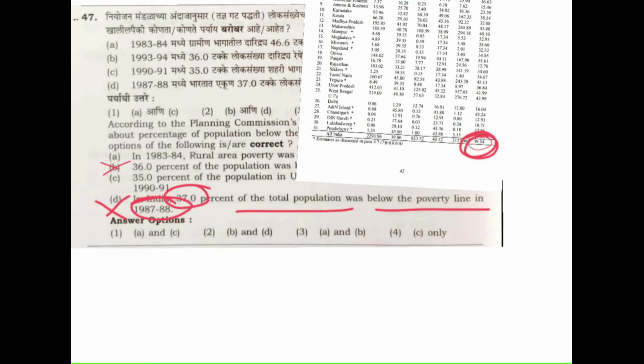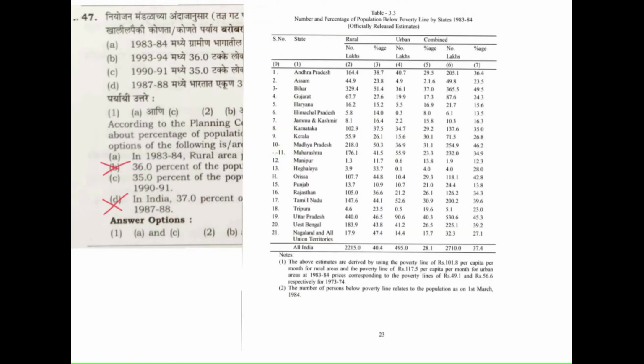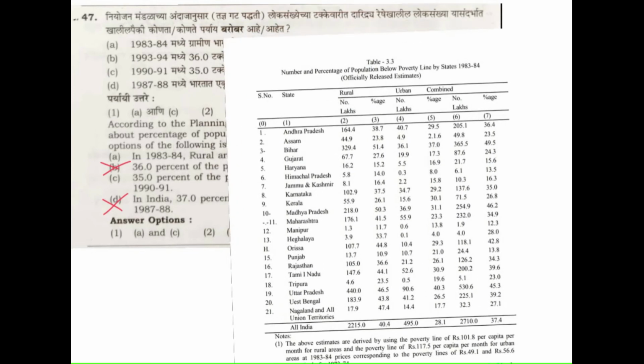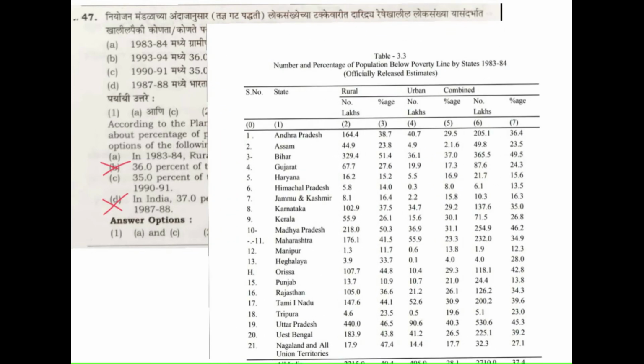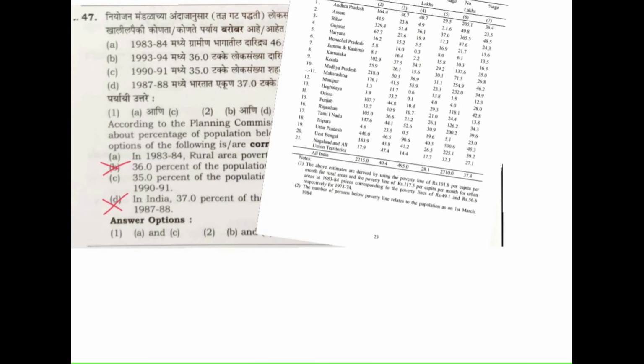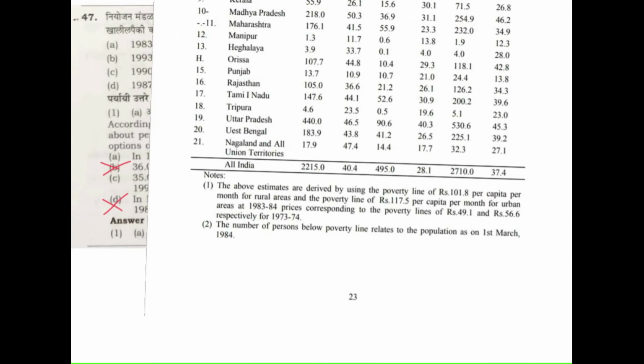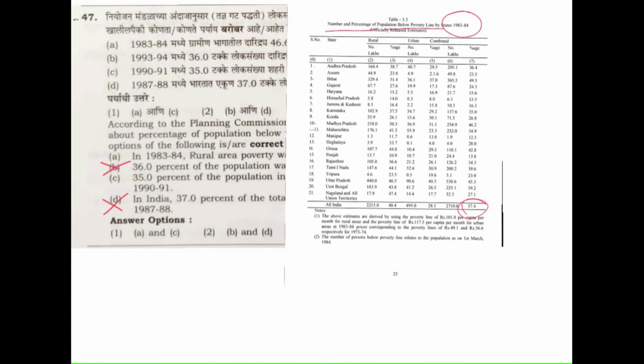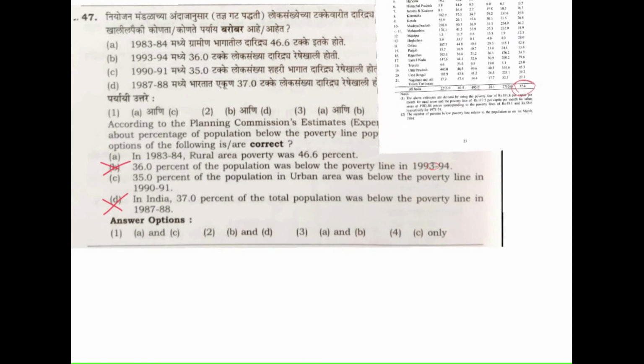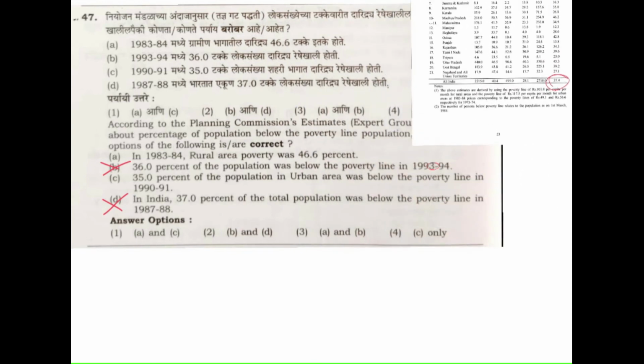Then another similar set of data from the Planning Commission's website, we found this. This is the number and percentage of population below poverty lines by states 1983-84. So from this, the total percentage below poverty line we can see here is 37.4%, whereas in the question for the year 1983-84 there is a statement, statement number A.